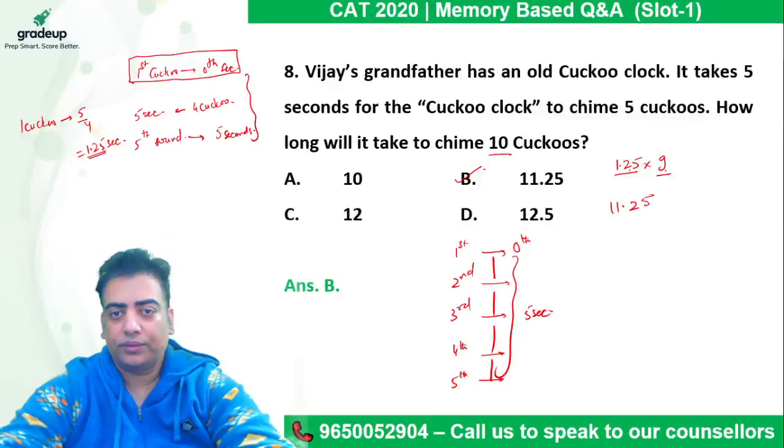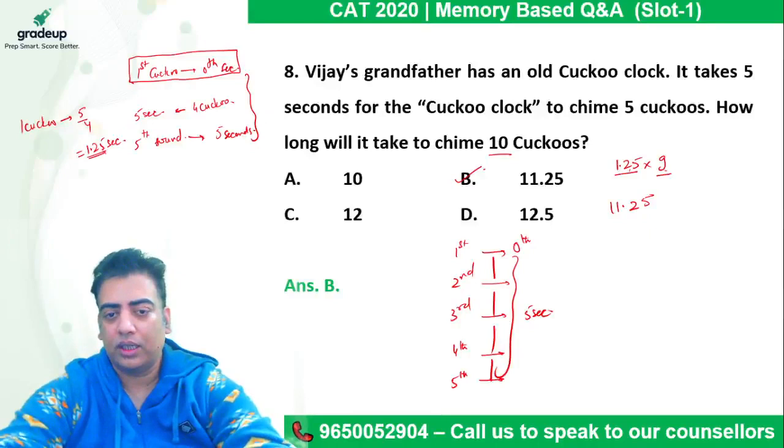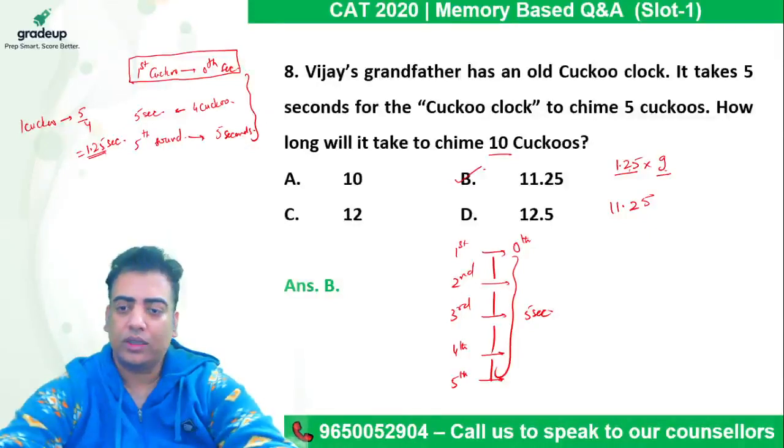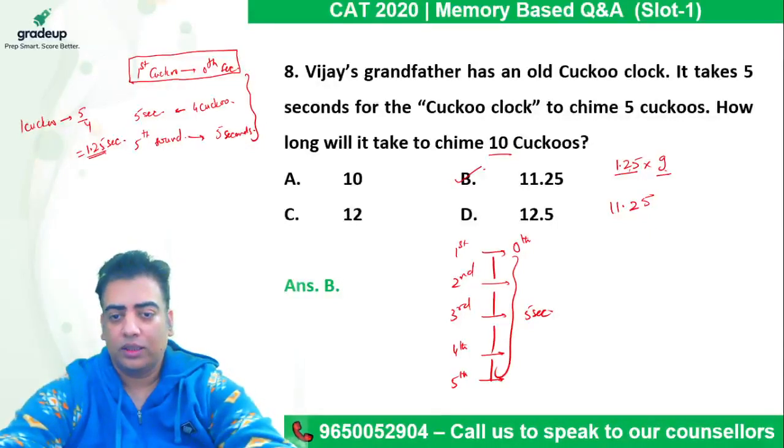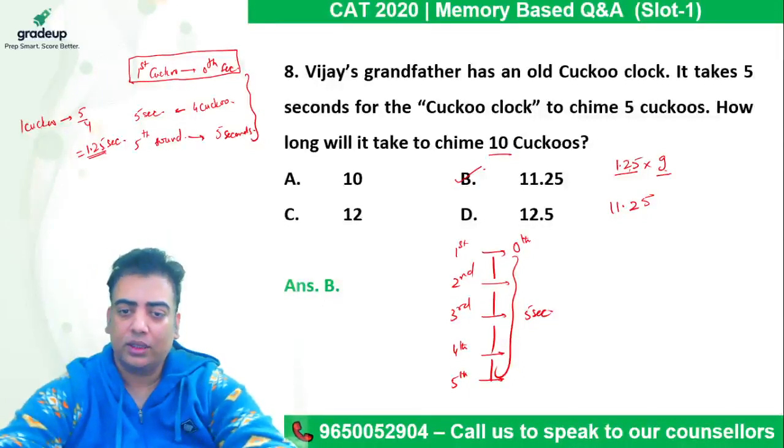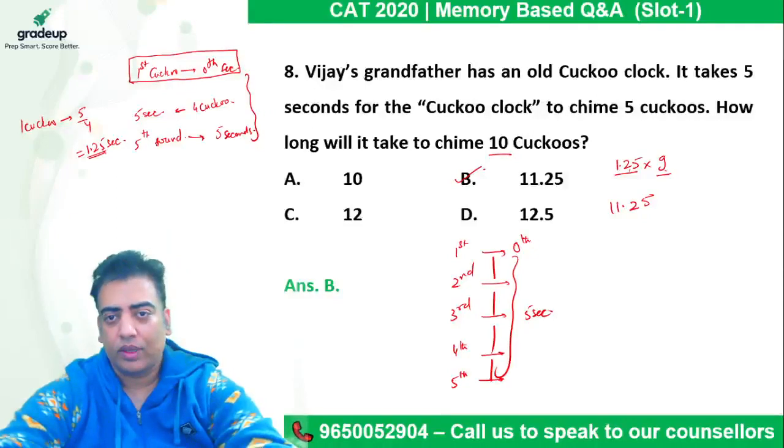Is it done? That is obvious. It is never mentioned. That is always obvious. All right. So it always starts at 0th second. The first cuckoo sound is always considered at 0th second. Otherwise, again, the question cannot be answered.